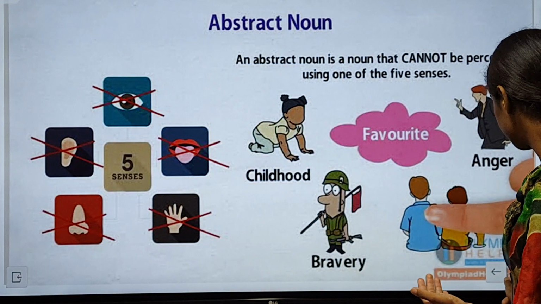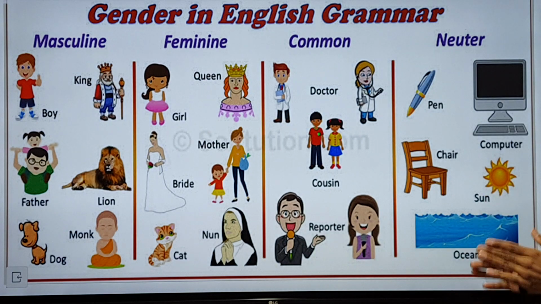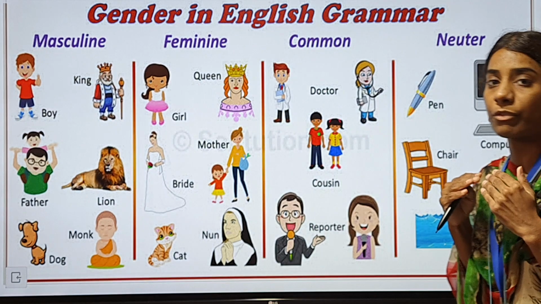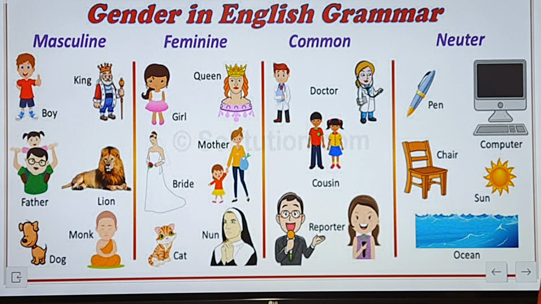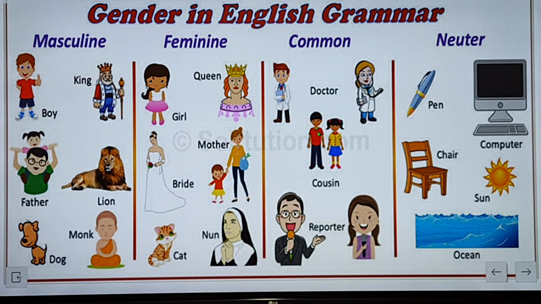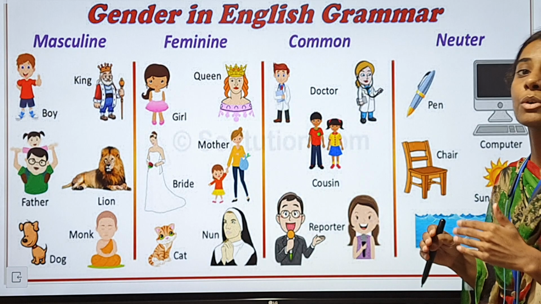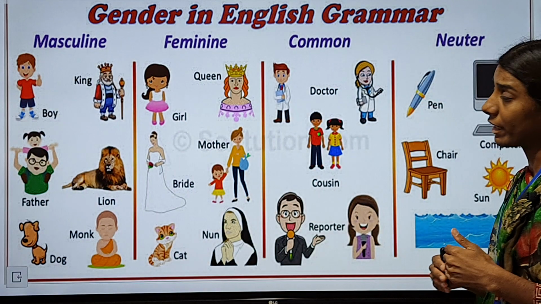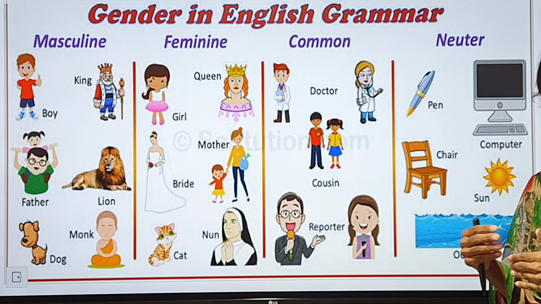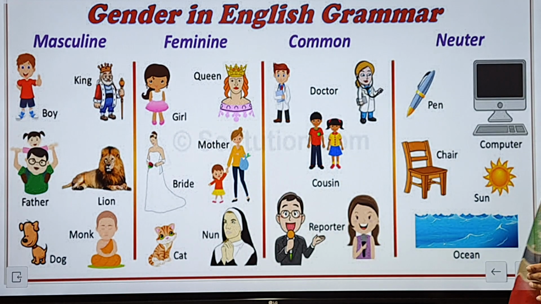So dear students, we are done with the four types of noun. Now let's move on to understanding gender in the noun. Gender is also one of the most important parts of the noun. So how many genders are there? There are four kinds of gender: masculine, feminine, common and neuter. Masculine gender refers to a male person or a male animal, and feminine gender refers to a female person or a female animal.